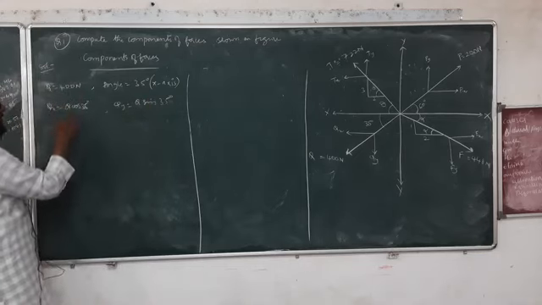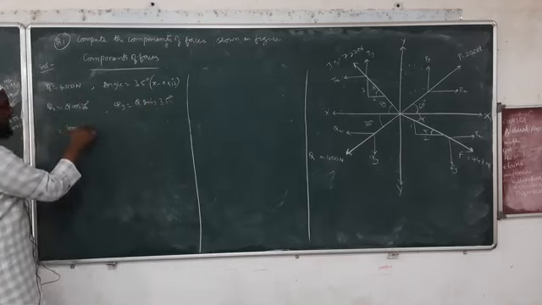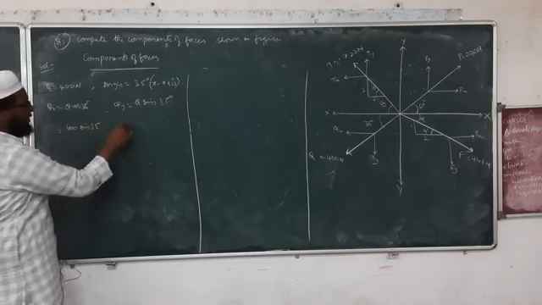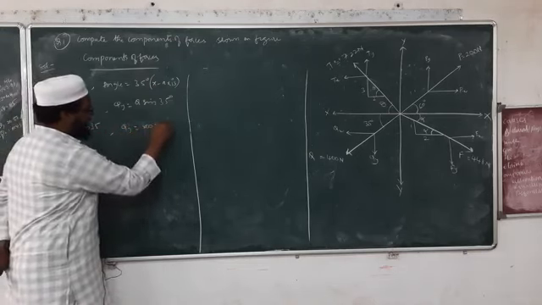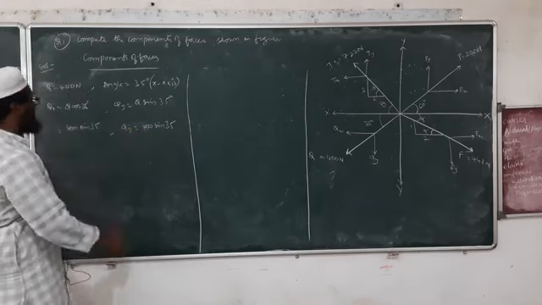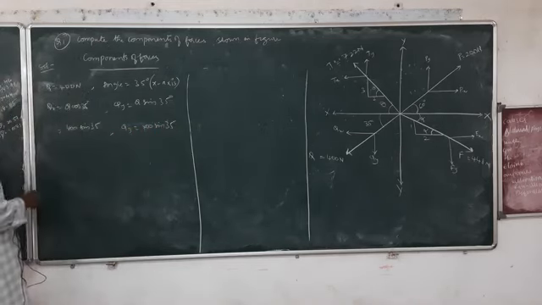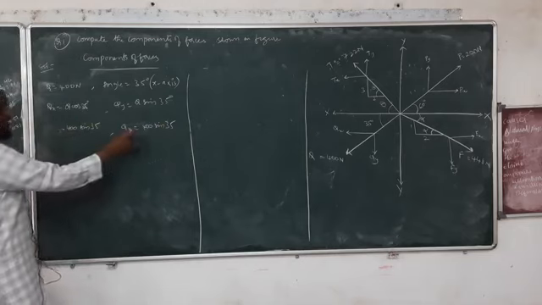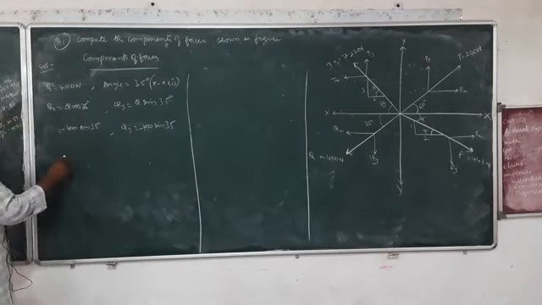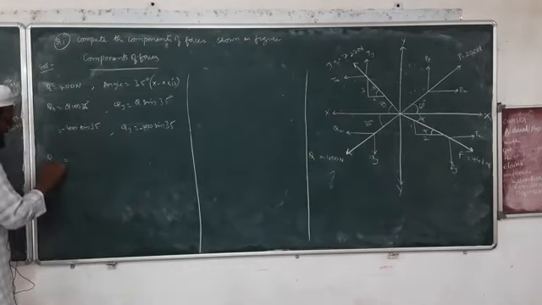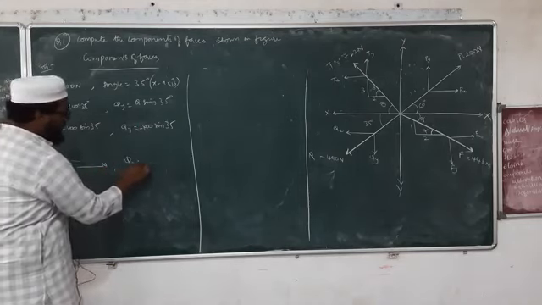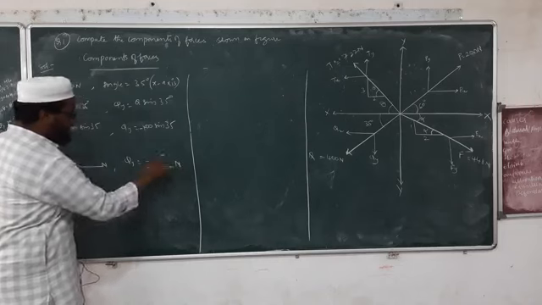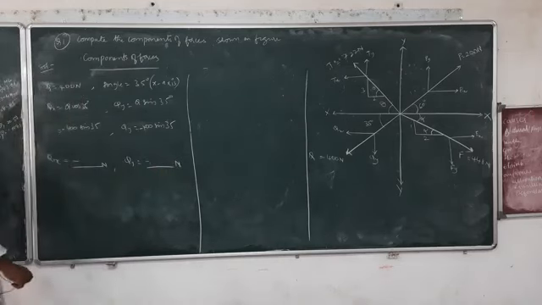So Qx is equal to 400 into cos 35 and Qy is equal to 400 into sin 35. So here, since the force is in third quadrant, so x will be negative, y will also be negative. So you will get the values Qx in negative sign and Qy in negative sign. Okay. So this is about your Qx and Qy.